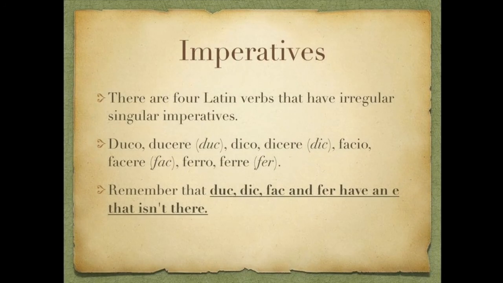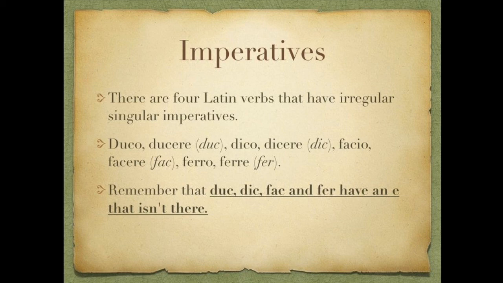A few more notes on the formation of the imperative. There are four Latin verbs that have an irregular singular imperative. The four verbs that we'll have to keep in mind: duco, ducere, dico, dicere, facio, facere, and fero, ferre. In the singular, we end up with duc for duco, ducere instead of duce. Dico, dicere, we end up with dic. Facio, facere, end up with fac. And fero, ferre, we end up with fer. So always keep this in mind. There are four irregular singular imperatives.